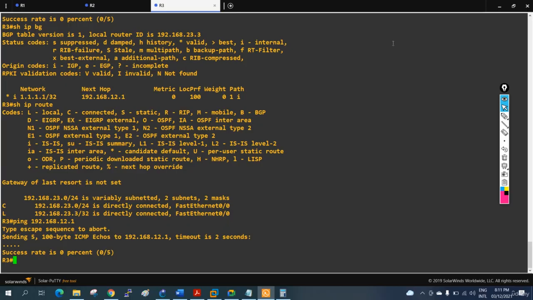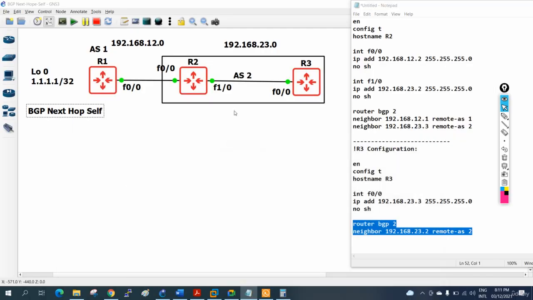So the problem is created by R2. When R2 gets the route and shares it with R3, he is not saying that he is giving it. He is saying that he got it from here, and R3 doesn't know how to go there. That is the issue.